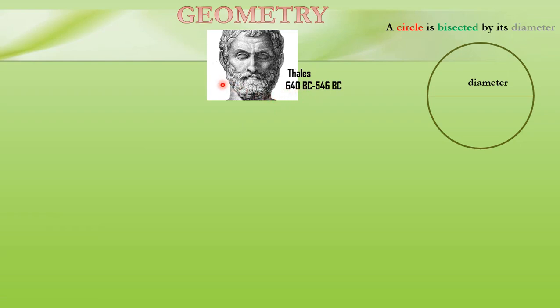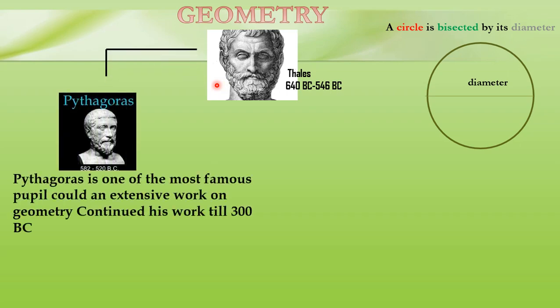One of the pupils of Thales, who also worked in the field of geometry, we know very well by his famous Pythagoras theorem. Pythagoras was one of the most famous people who did extensive work on geometry, and continued his work till 300 BC.